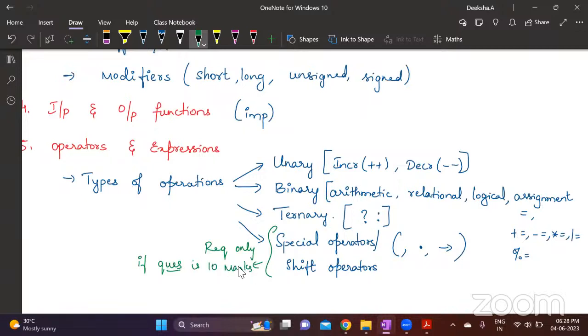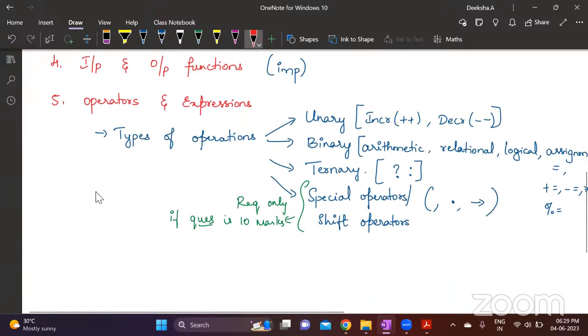Okay, if it's a 10-mark question, then include this also and explain about that as well. Otherwise, it is sufficient to write unary, binary, and ternary. If it is for 5 marks, write all these ones with all the operators. If it is for 8 marks or something, then write the operator with a one-liner and an example as well. So the marks will tell you the length of the answer, how much you have to write.